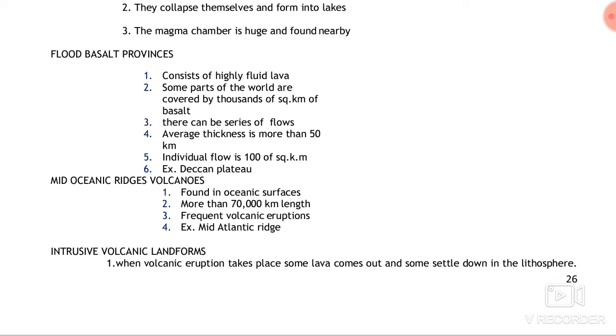The next type of volcano is mid-oceanic ridges. We find this kind of volcano where divergent plate boundaries are found, and this type of plate boundary is found in the middle part of the ocean, as in the case of, you can see, the middle part of the Atlantic Ocean. The length of that volcanic ridge is as large as 70,000 kilometers.